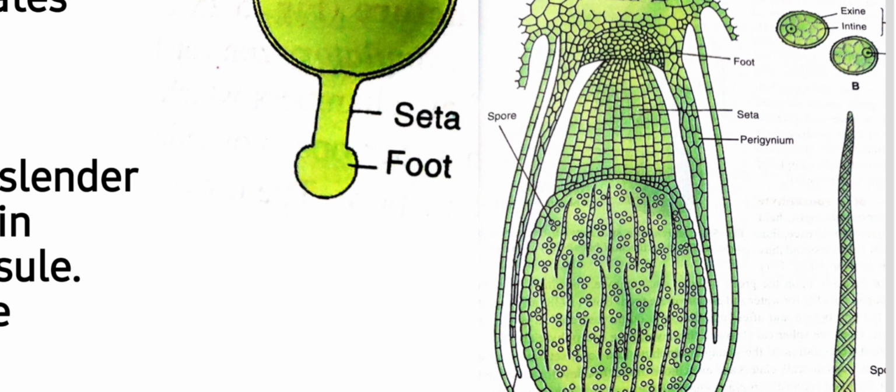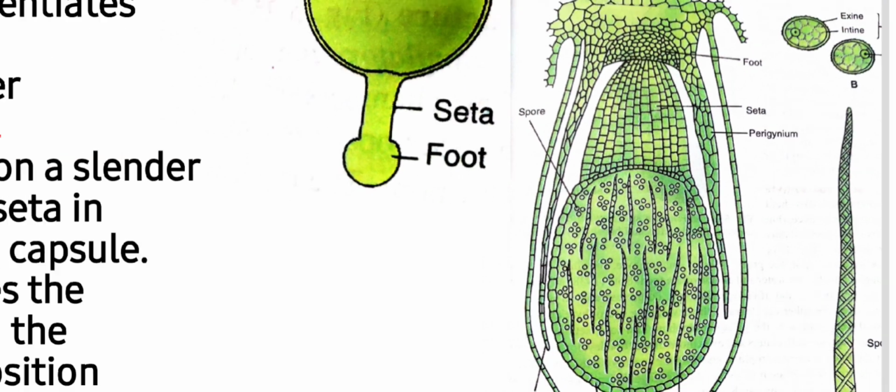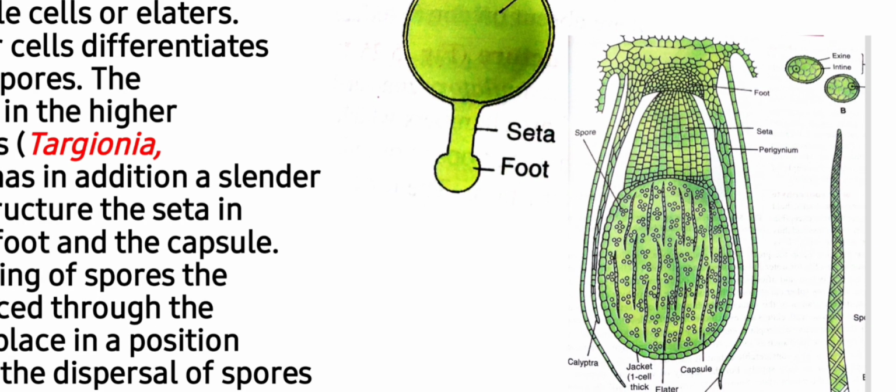Students, as you can see in the sporogonium, both spores and elaters are produced by reductional division, and it is the sporogonium where meiosis takes place, while during production of gametes, that is in antheridium and archegonium, mitosis takes place because we have the main plant body gametophyte, so they produce haploid gametes, and these haploid gametes fuse to form diploid zygote, and to maintain the genetic constitution, sporogonium which is developed from the zygote will undergo meiosis.